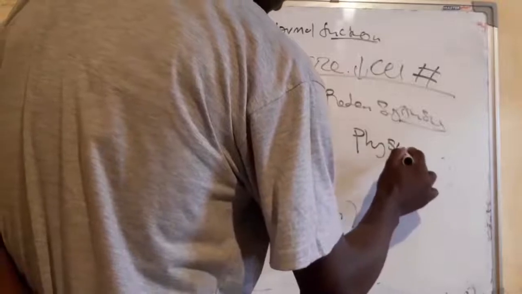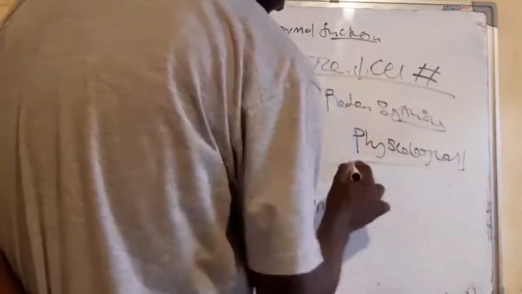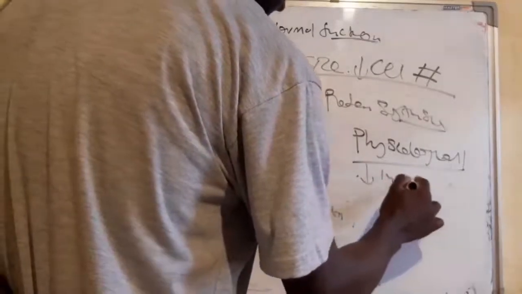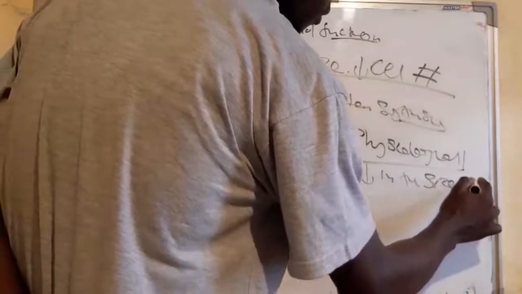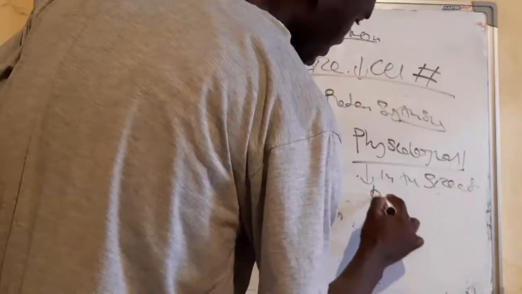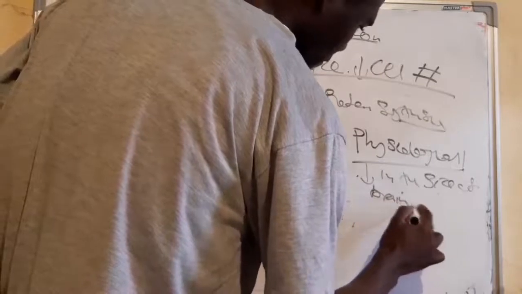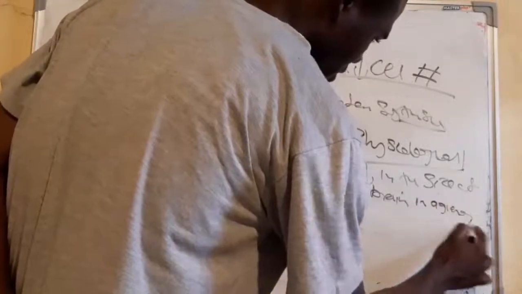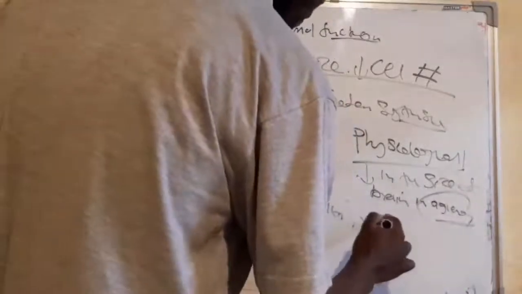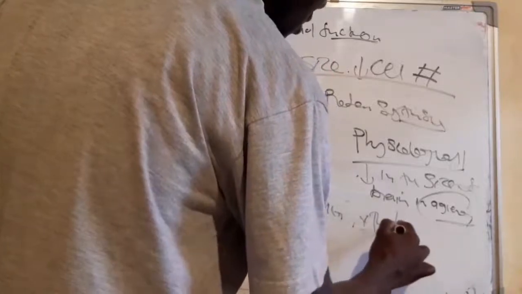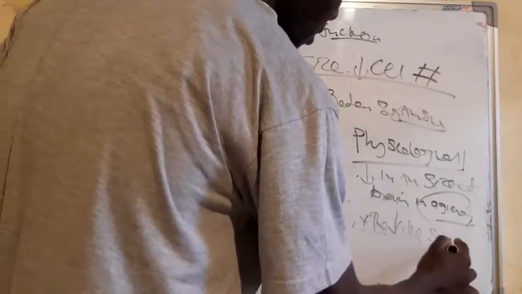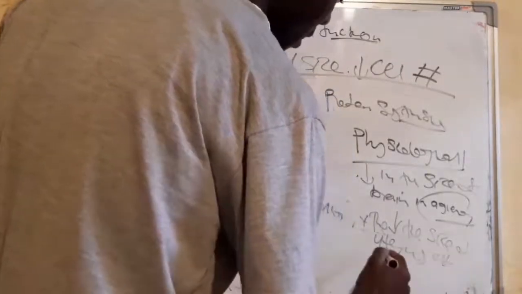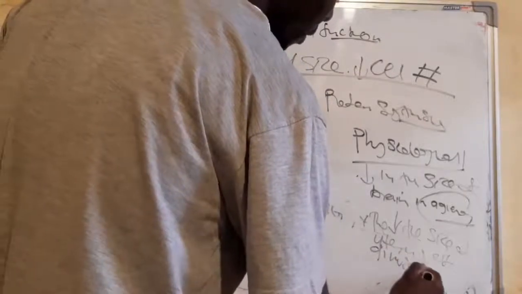So we talk about the physiological. This is just the decrease in the size of the brain in aging, and also the decrease in the size of the uterus after giving birth.